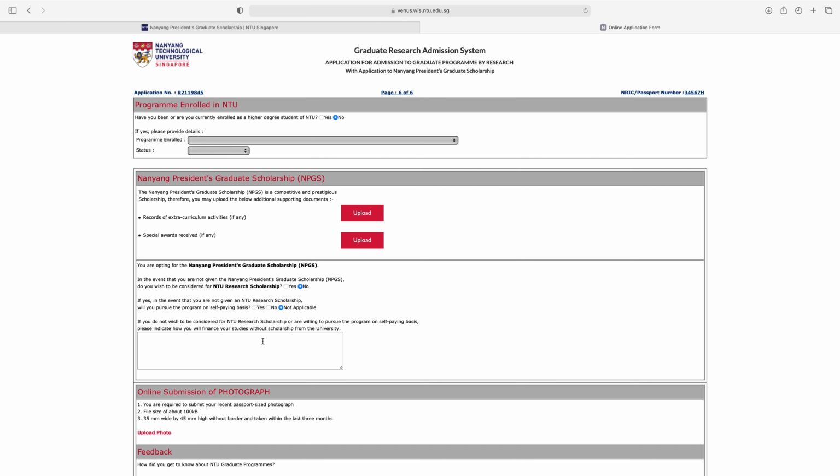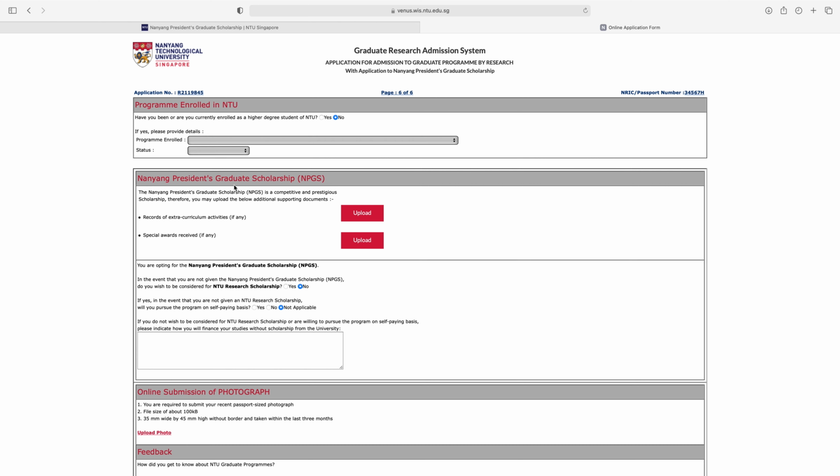So 6th page is program enrolled in NTU. Have you been or are you currently enrolled as a higher degree student at NTU? No. If yes, please provide details. Then if you are enrolled in NTU already, then give the information and status.